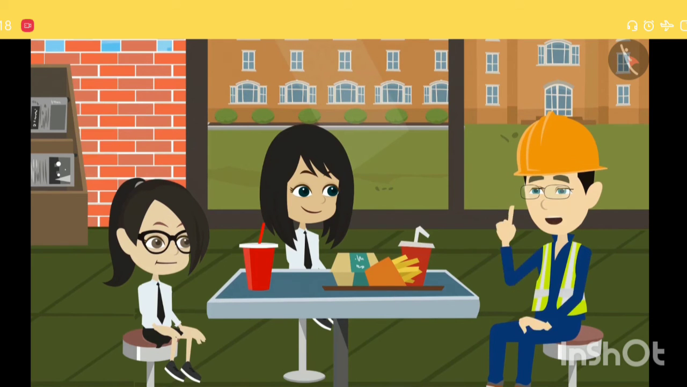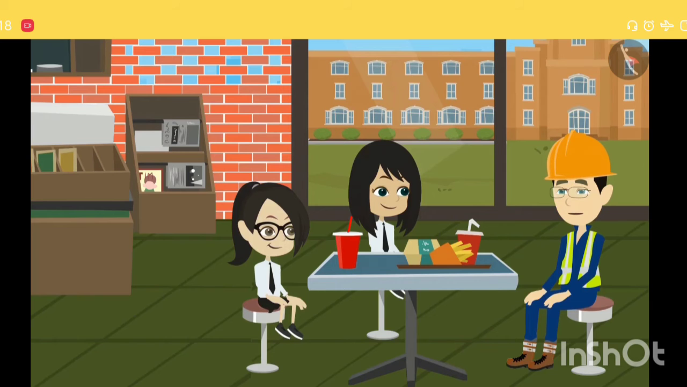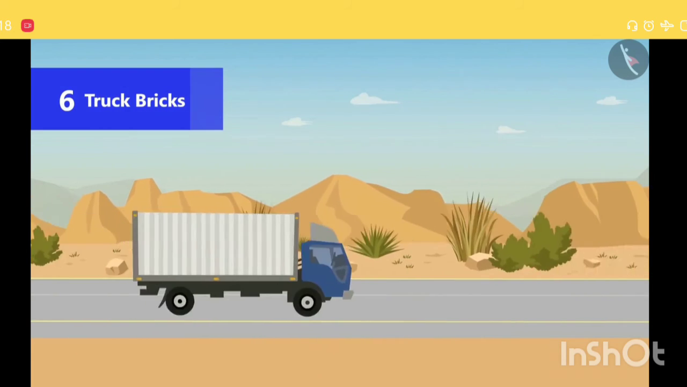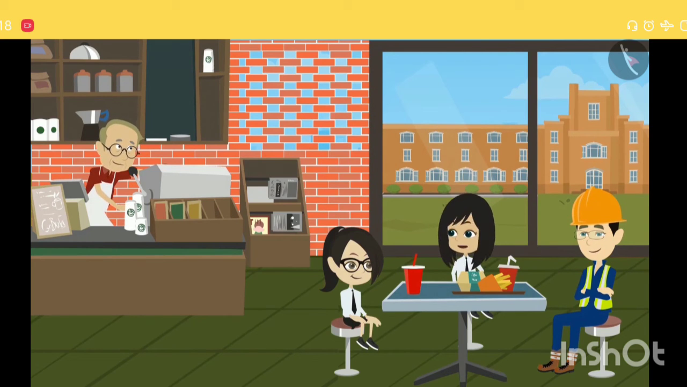I'll explain it. See, one truck has about 2,500 bricks. To build this canteen, 6 trucks of bricks were used one by one. And all the bricks were used in building this canteen. That is why I said 6 trucks of bricks. Now I understand. We can count the total number of bricks.